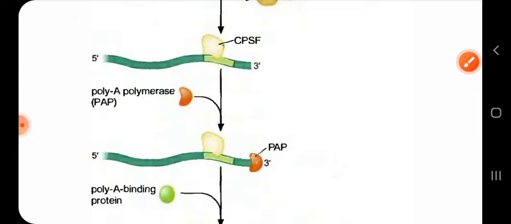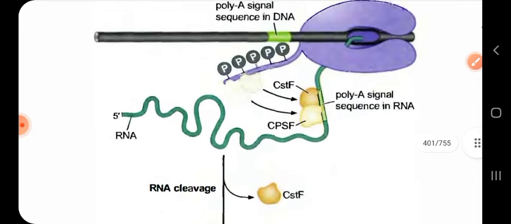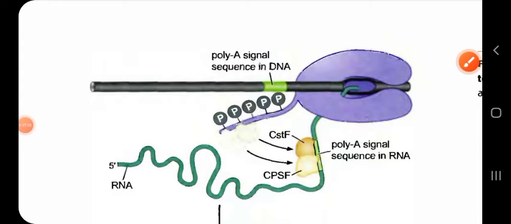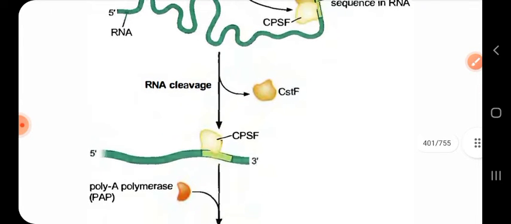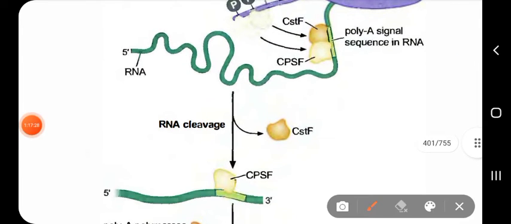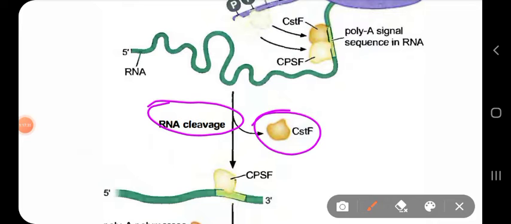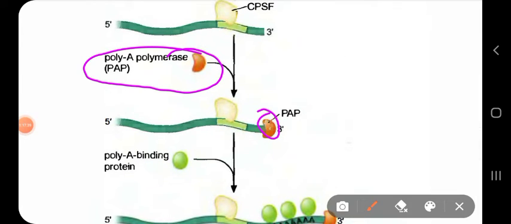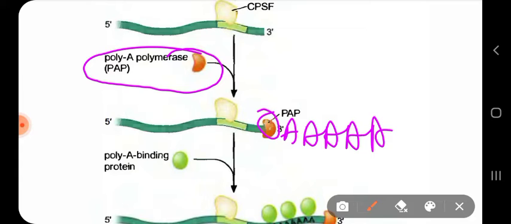So what I have said: after identification of the poly A signal sequence, transcription of this sequence occurs, which recruits CSTF and CPSF to the mRNA. CPSF and CSTF carry out the RNA cleavage. You can see RNA cleavage has been written. Then CSTF goes out, and in that place CPSF binds and recruits poly A polymerase to come and bind. Poly A polymerase adds multiple adenine residues to the 3' end of the RNA without using any template.